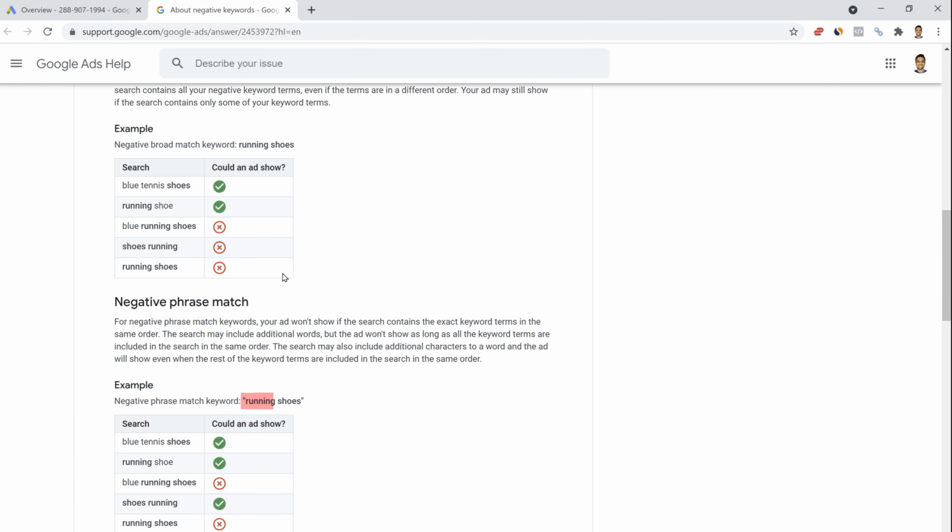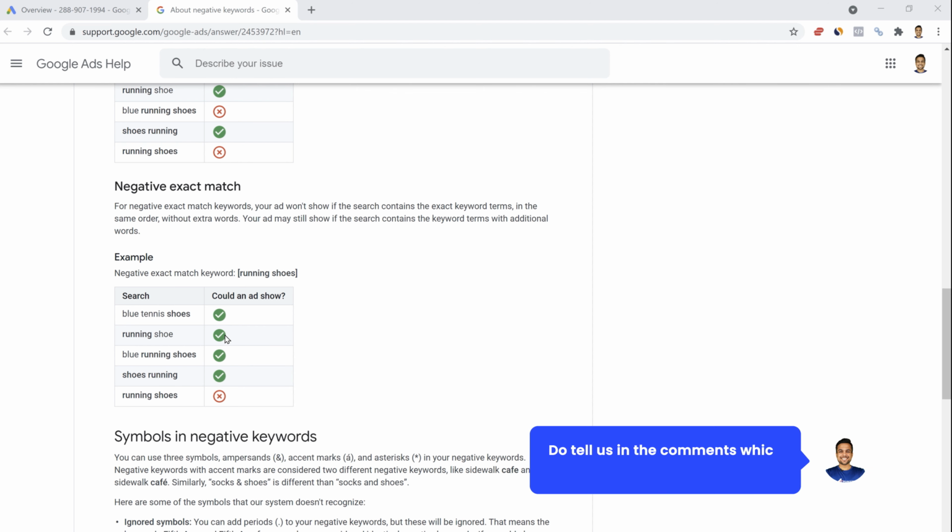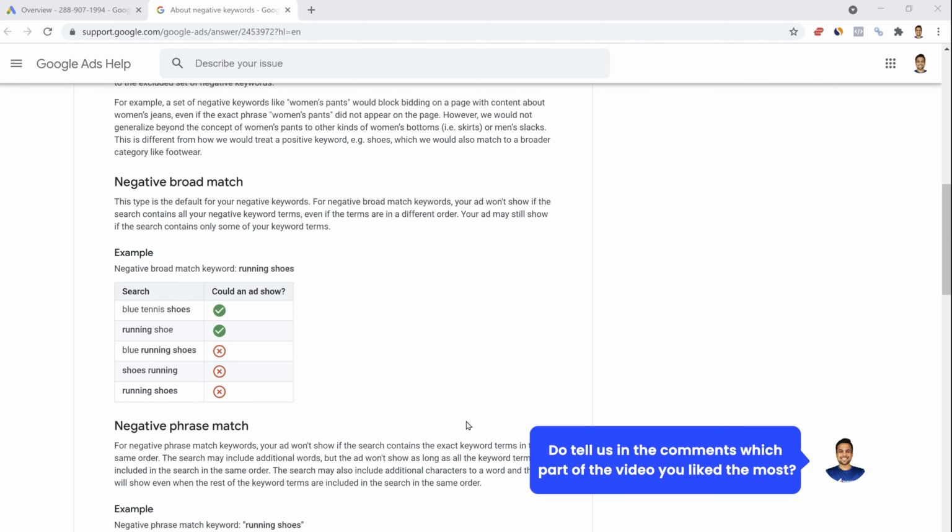But in phrase match, for the keyword shoes running, the ads will be shown because the order has changed. And similarly for the exact match keyword, only running shoes will be added as a negative keyword, and for the rest of the queries, the ads will be shown. So you can read this article for more information.